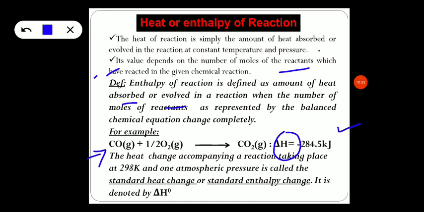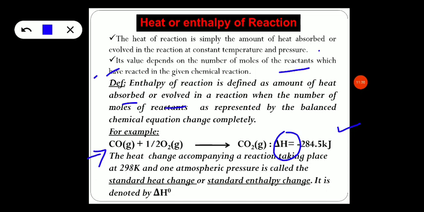If you write only delta H, then it is known as enthalpy of reaction, which is found to be minus 284.5 kilojoules. So this heat change accompanying any chemical reaction taking place at 298 Kelvin and 1 atmospheric pressure is called standard heat change or standard enthalpy of reaction.